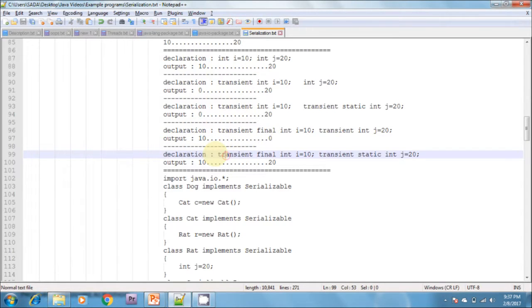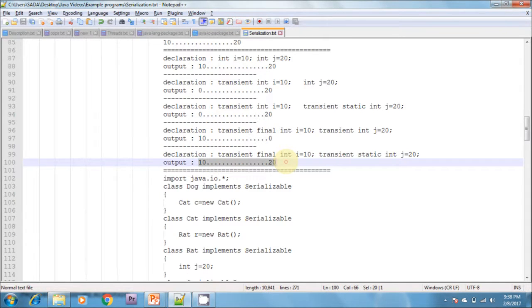Next we can go to this example, transient final int i equals 10 and transient static int j equals 20. These final and transient variables must participate in the serialization. Whenever we put transient before final, or after transient, final and static, transient is neglected. That's why it is successfully serialized: 10 and 20 are successfully serialized. Whenever you deserialize, it prints 10 and 20.